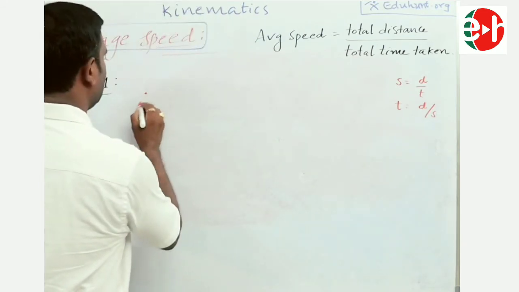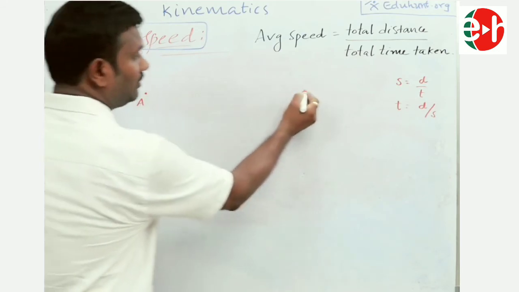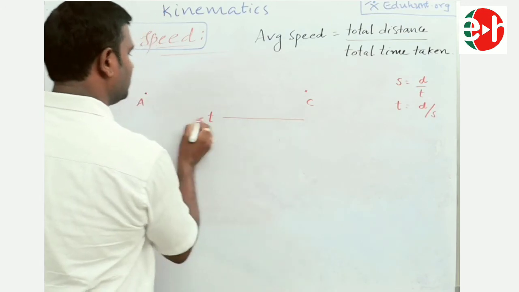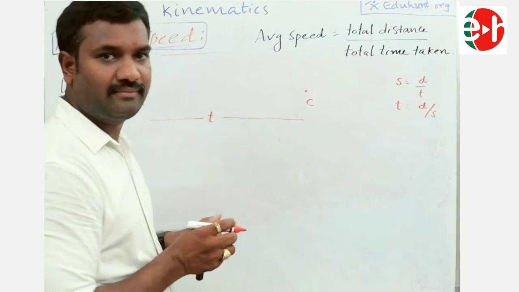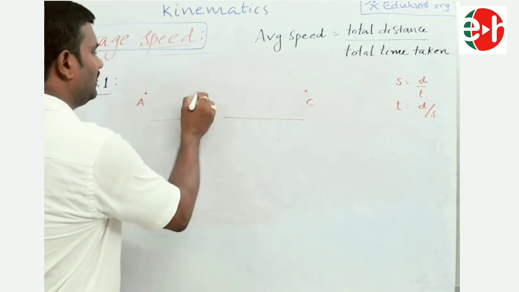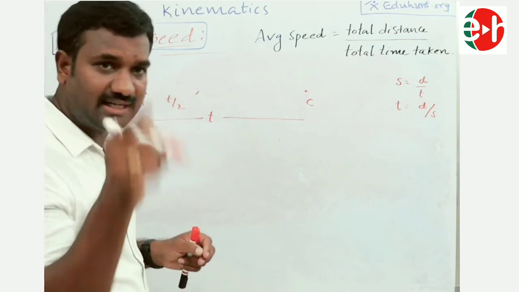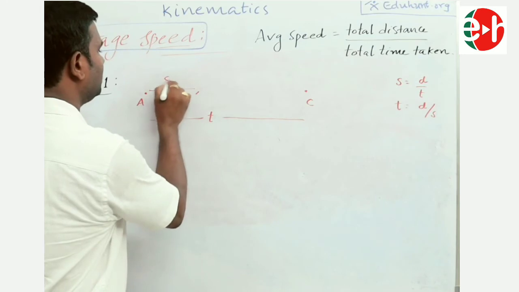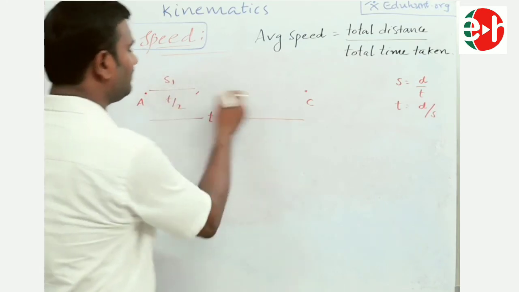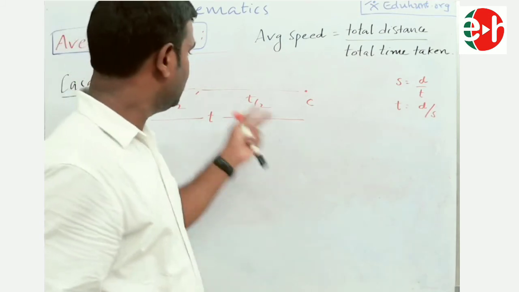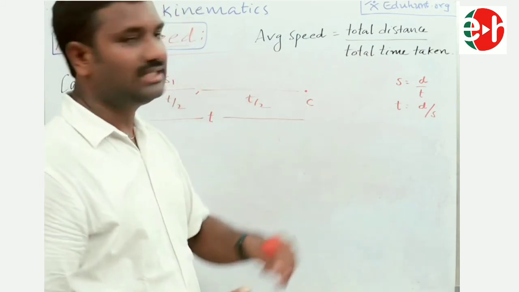For example, a boy is traveling from A to some C. The journey time is T. Now he travels the first half of the time with the speed S1. Next half of the time, maybe he saved time, but the speed is increased.